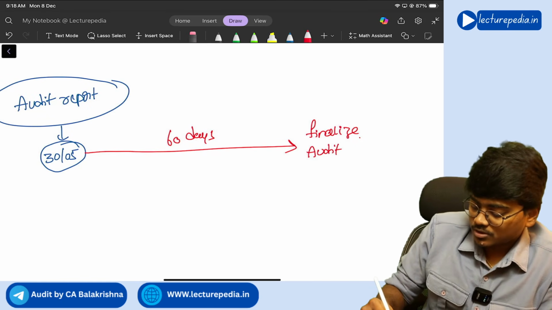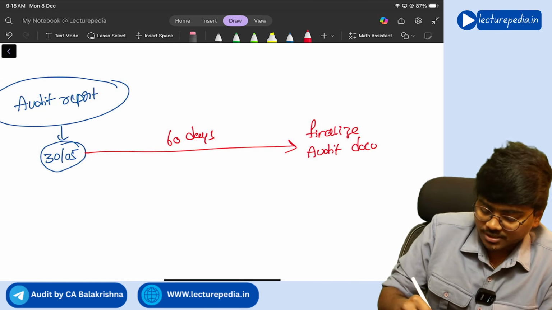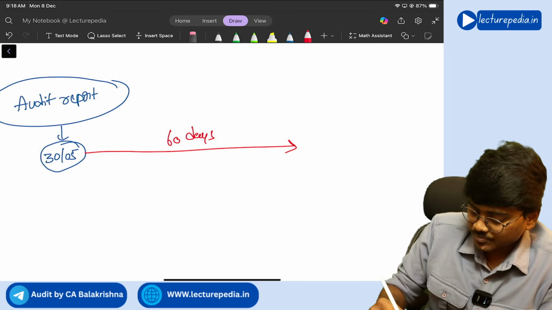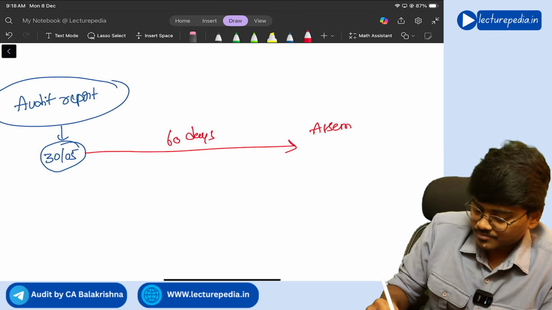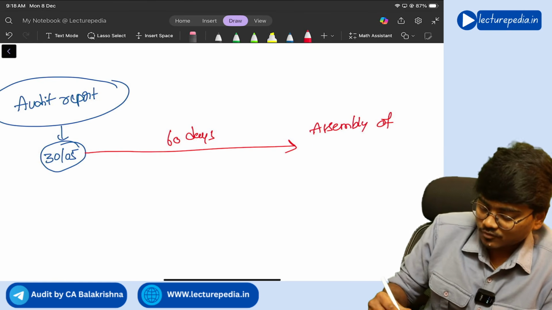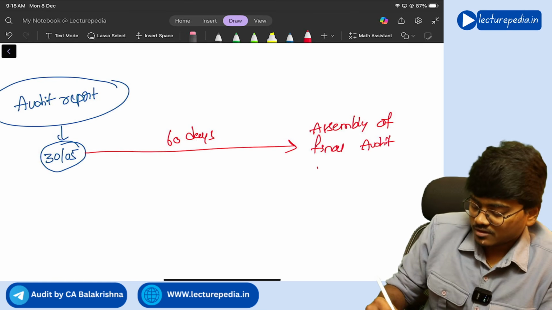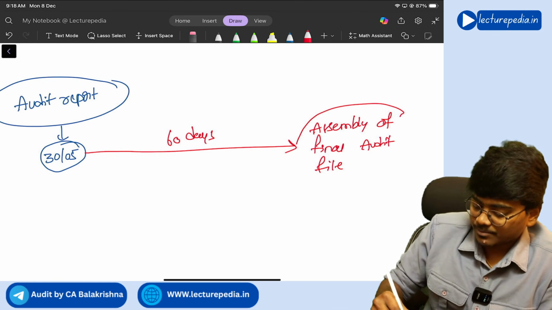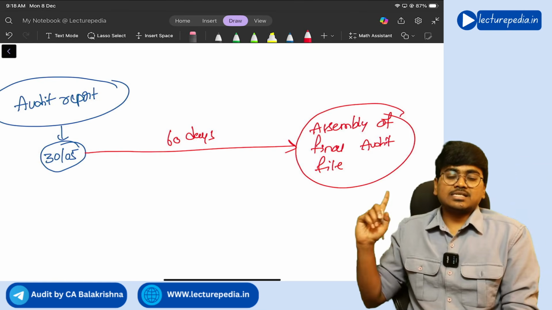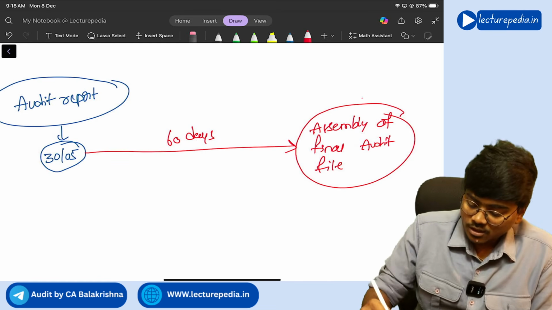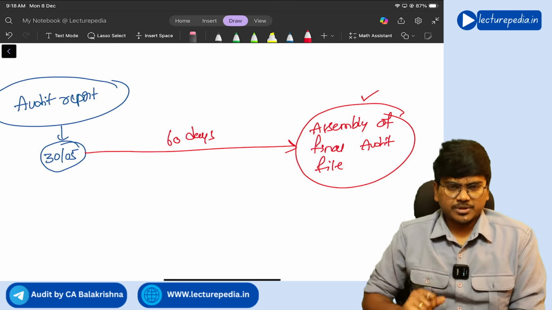audit documentation. The assembly of the final audit file should be completed. So a maximum of 60 days is given. Within 60 days from the date of the audit report, the assembly of the final audit file should be completed.